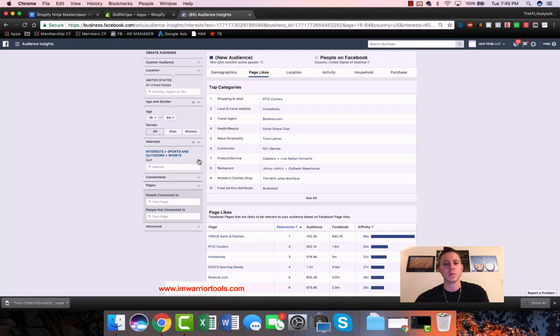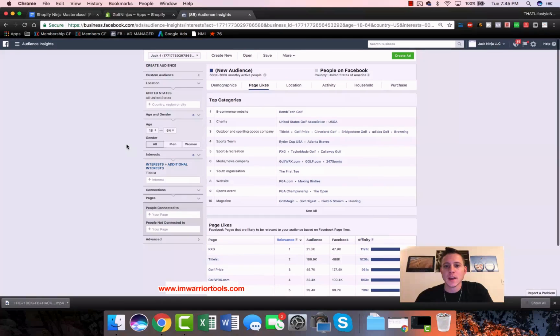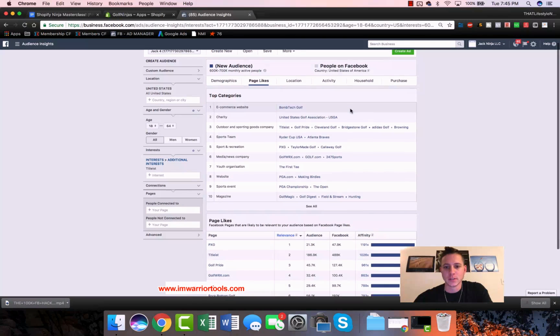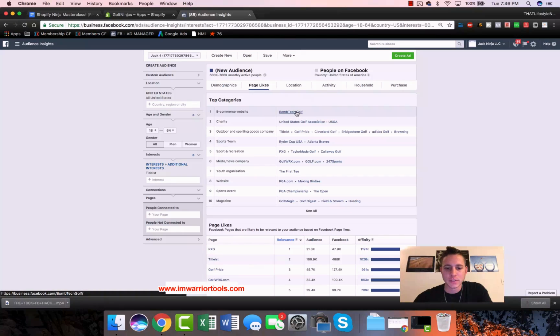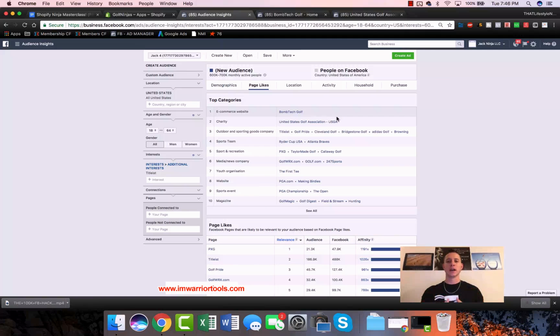What we want here is to actually type something in and see other things that are similar. So let's try Titleist. Titleist is a popular golf brand. Now we're starting to see something that looks a little bit better. Okay, so these are fantastic. We see Bomb Tech Golf, we see the USGA, the United States Golf Association, we see Titleist, Golf Pride, Cleveland Golf, Bridgestone Golf, Adidas Golf. All of these things, if you are a person out there and you go out and like the Titleist page itself, you better believe that that person likes golf, because if they care enough about a golf brand to go and like the golf Facebook page Titleist, then they love golf. PGA.com, Making Birdies. These are actually fantastic.